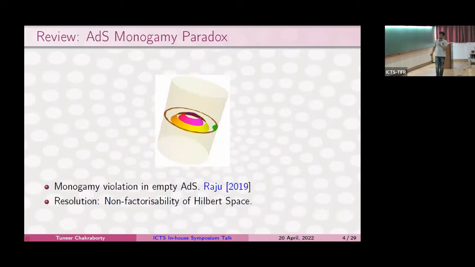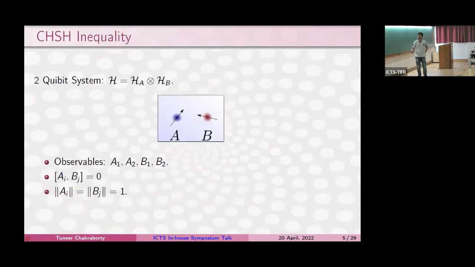Another sharper paradox was given by Suvrat in 2019, which did not even require any black hole or any horizon at all, which was just an empty AdS. And there was some resolution with non-factorizability of Hilbert space. We have extended this work to empty flat space. And this paradox has been framed in terms of Bell correlators. And I'll give a brief review of what this particular Bell inequality called CHSH is.